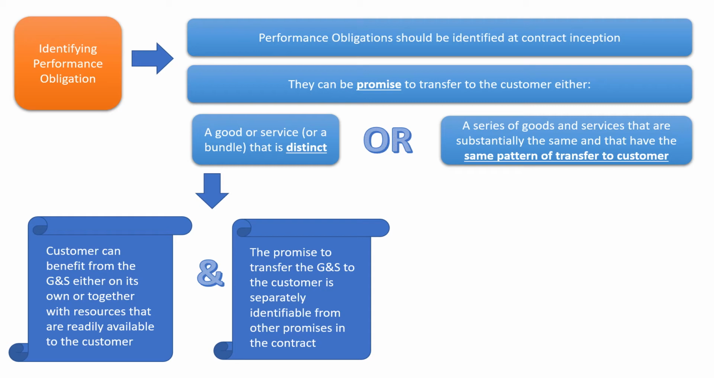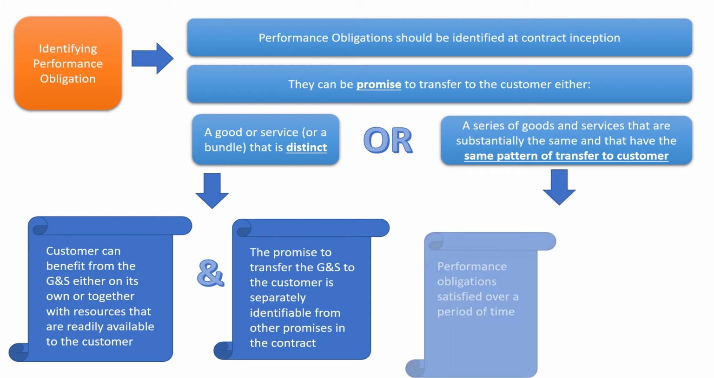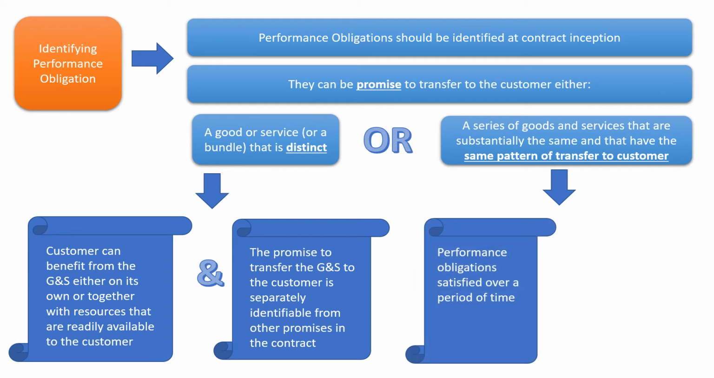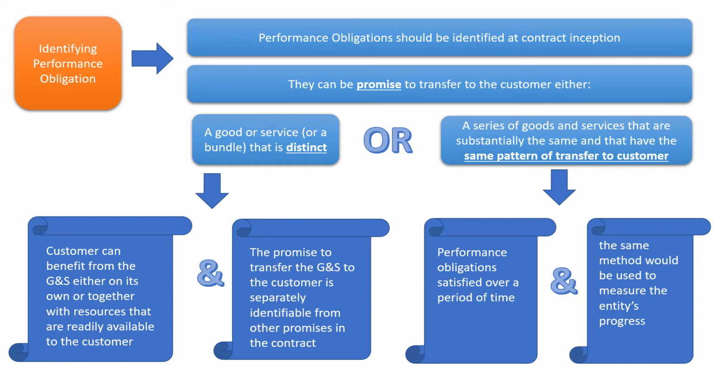In order to identify whether a series of goods and services is substantially the same and transferred in the same pattern to the customer, there are again two conditions. The performance obligation should be satisfied over a period of time, and the same method should be used to measure the entity's progress. This is the criteria by which you identify the same pattern.